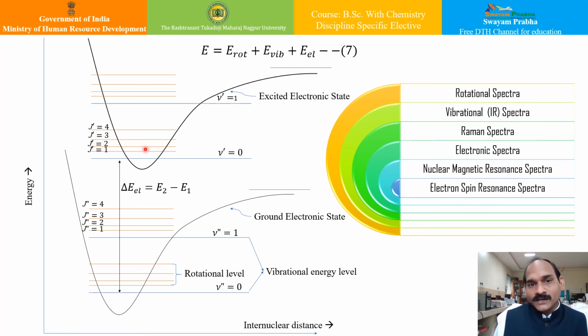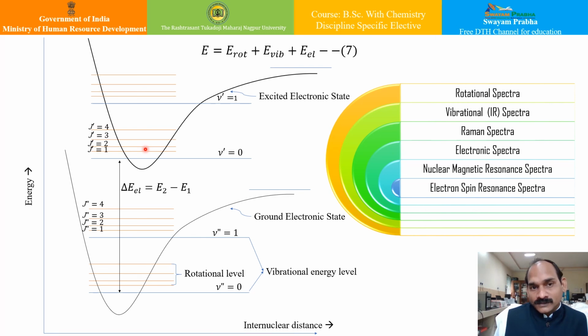Likewise, the vibrational or infrared region spectra appear when transitions are induced among the vibrational energy levels due to absorption of radiation in the spectral range of about 500 to 4000 centimeter inverse, and hence this spectra is also known as IR or infrared spectra. It appears due to the change in dipole moment of the molecule due to vibrations or oscillations.